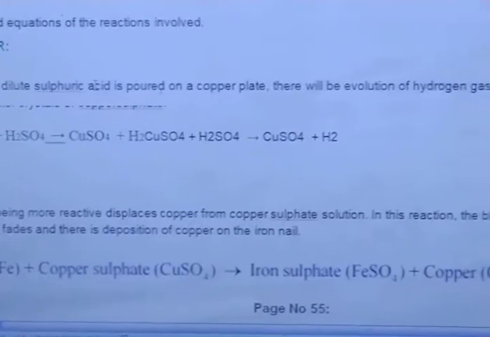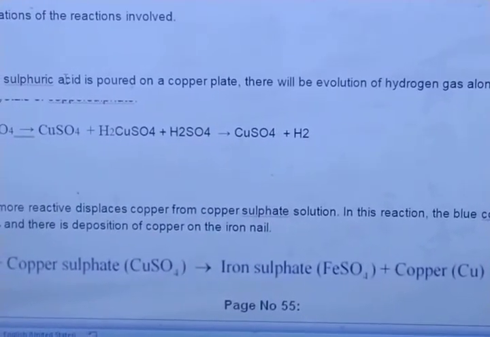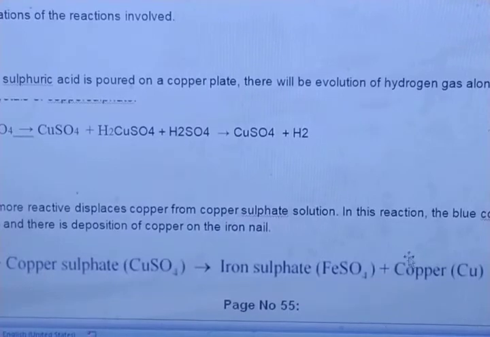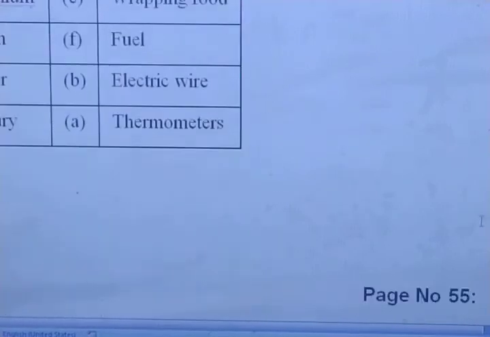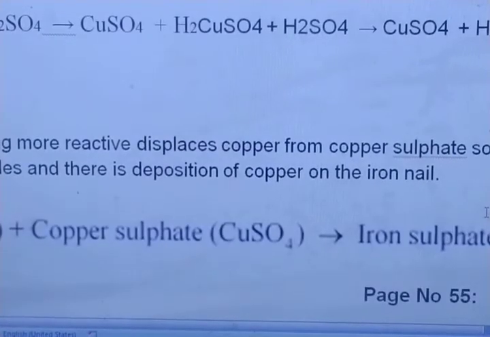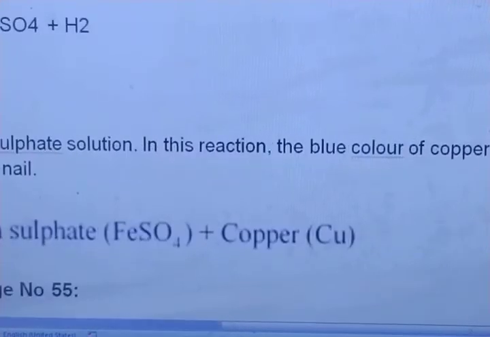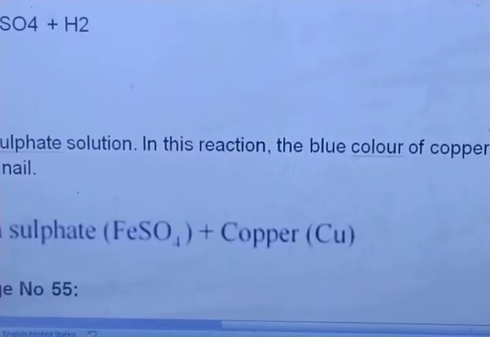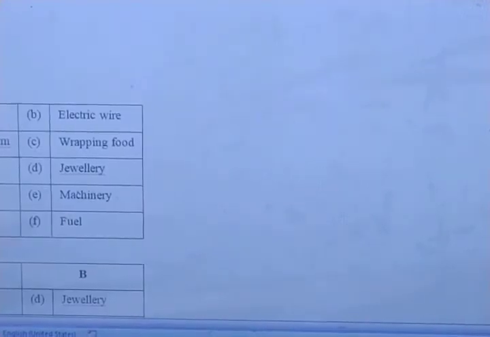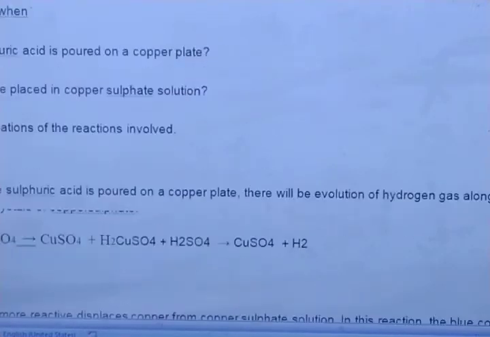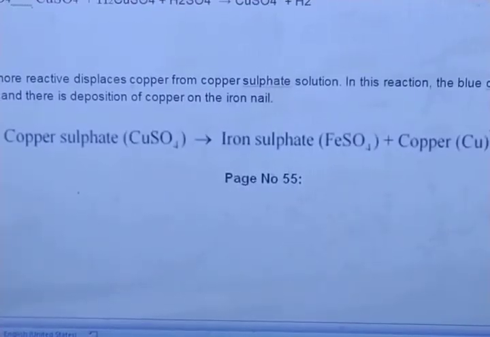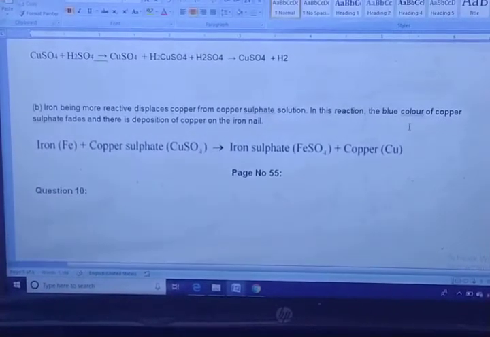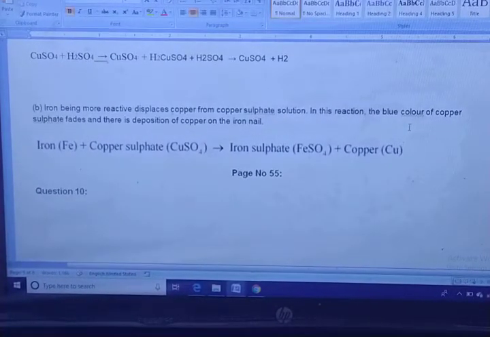Got it? The second one: iron, being more reactive than copper, displaces copper from the copper sulfate solution. In this reaction, the blue color of the copper sulfate solution will change into green color. Why? Because there will be a reaction. Iron is more reactive than copper. So when iron reacts with copper sulfate, it gives you iron sulfate plus copper.